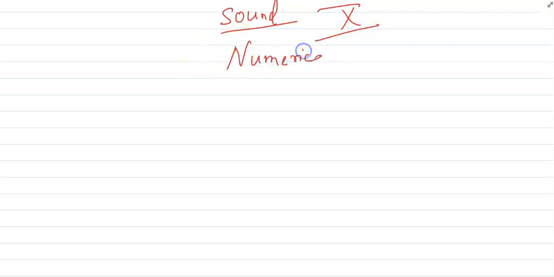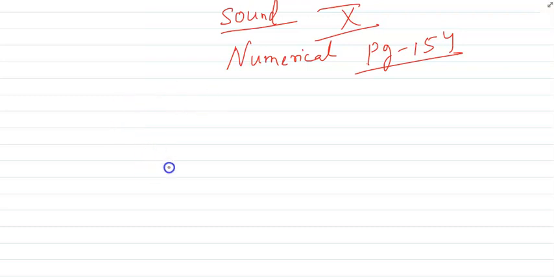Sound numericals. This is page number how much? 154. Fine. So the first question, the second question. Acha, first I'll tell about how to calculate.